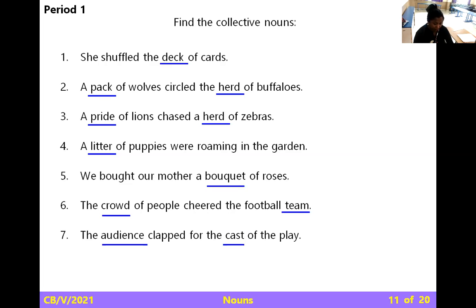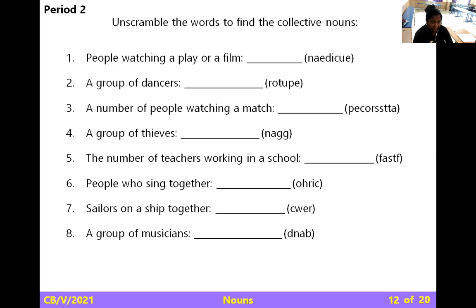Now, I hope you have noted down. Next is C, the words for the collective nouns. I am not going to take this now.